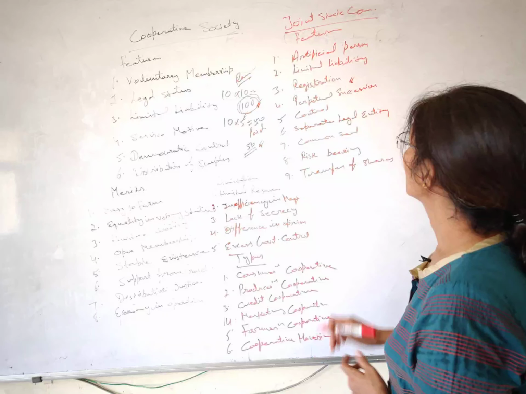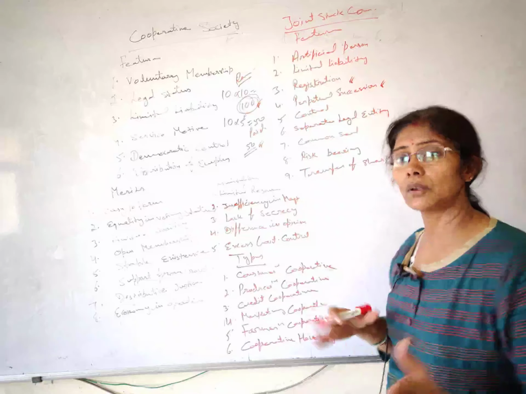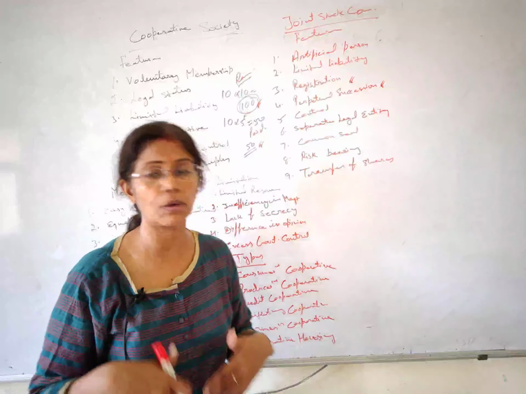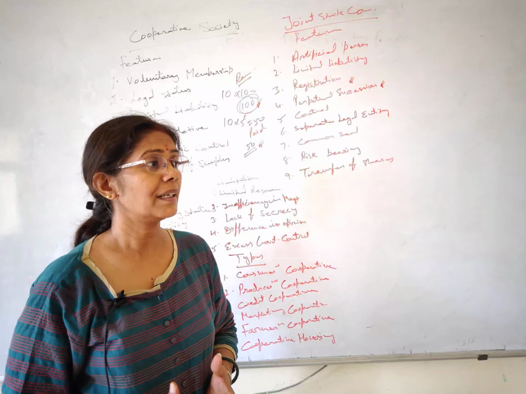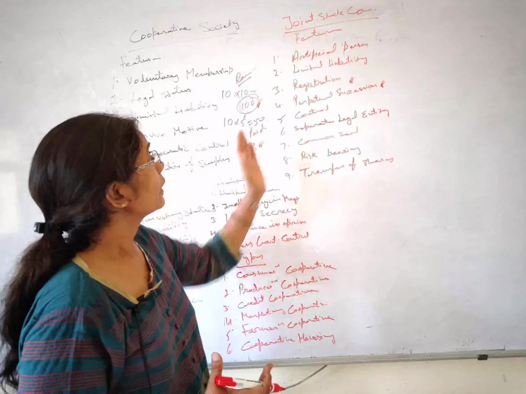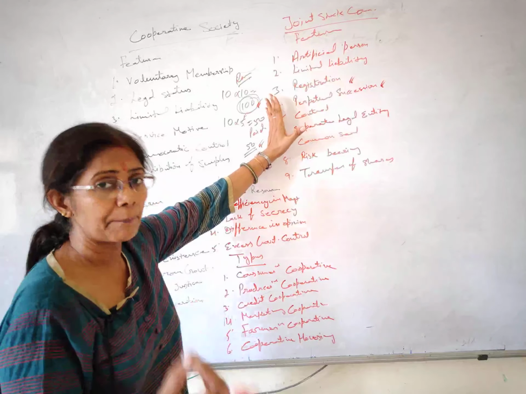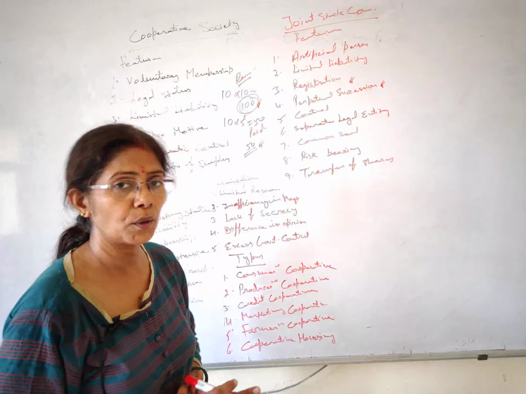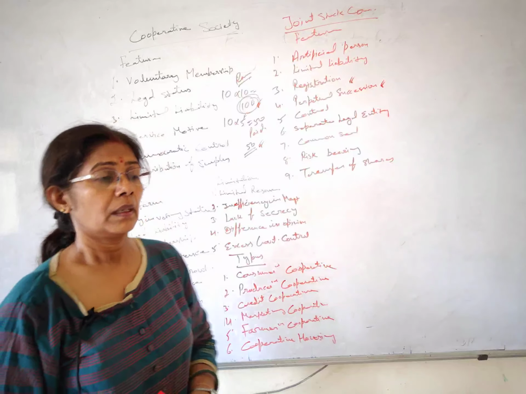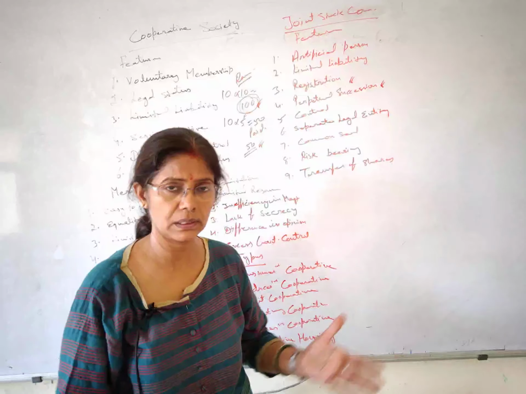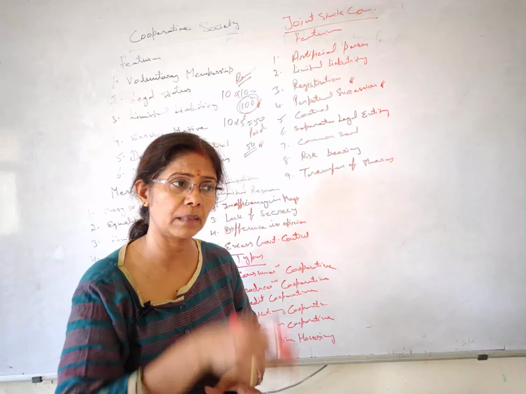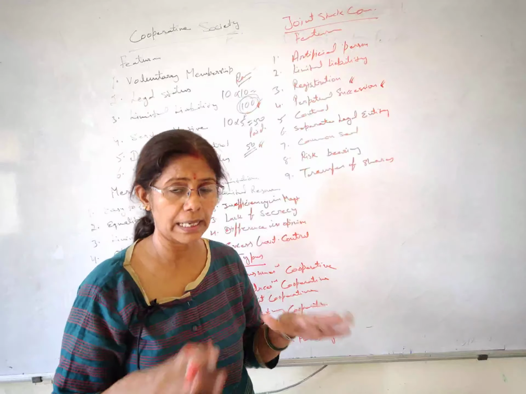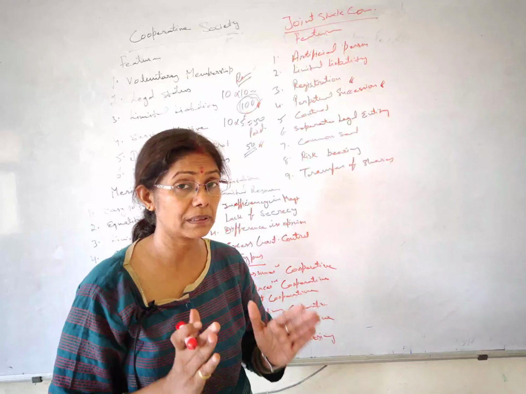Perpetual succession means continuity. Here also it is enjoying the perpetual succession, means continuity is there. It doesn't affect. One example I am giving you students. Suppose the annual general meeting is going on and all the members are available. So many members are there, right? Whatever the number, all the members are present and bomb shelling happens and everyone died. All the members have died. Okay, not even a single person is alive.